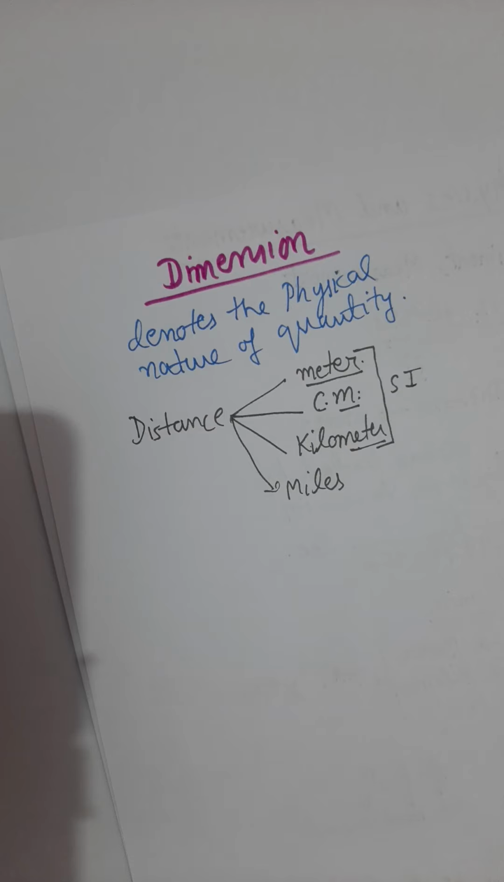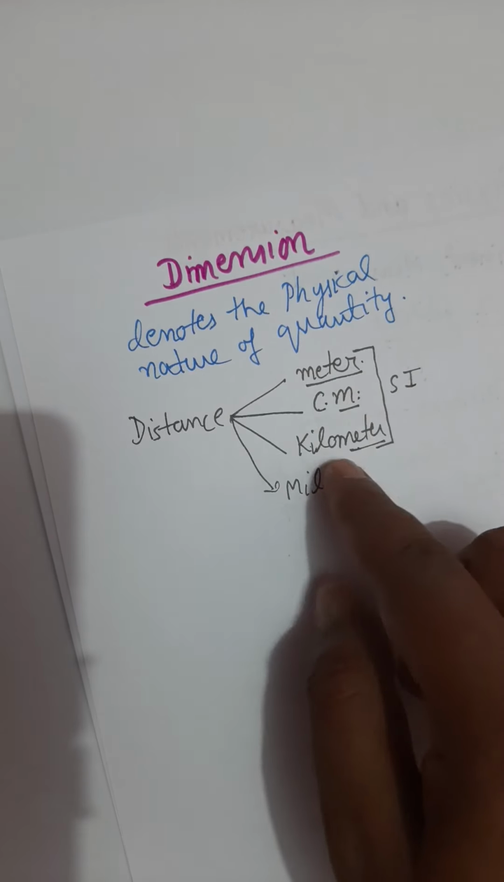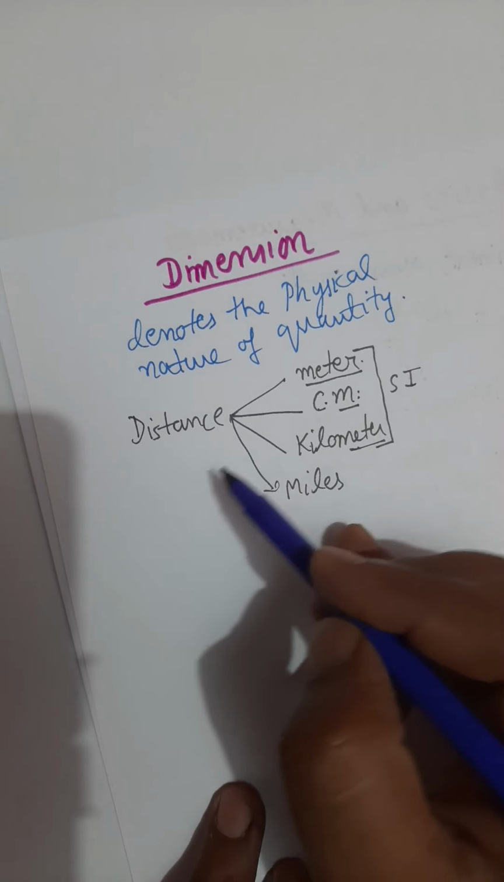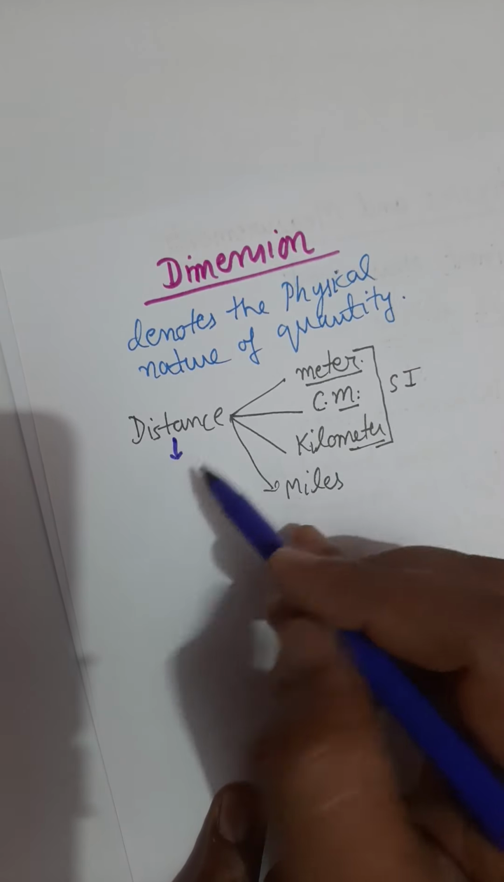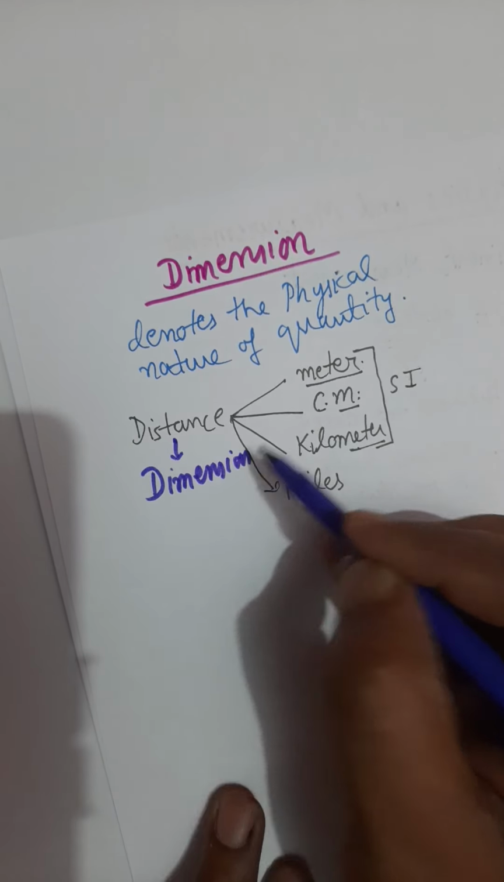Centimeter will always be a unit of distance. Kilometer will always be a unit of distance. Miles is a unit of distance. So the units are different, but all these units basically tell you that this is a quantity which has the form of distance. So distance is the nature now, and therefore this distance is called dimension.